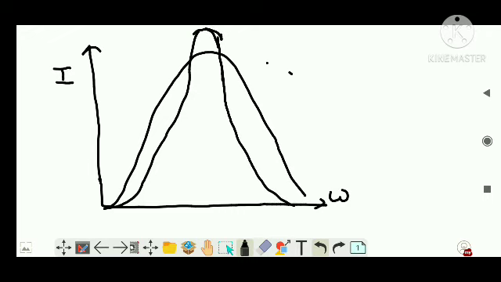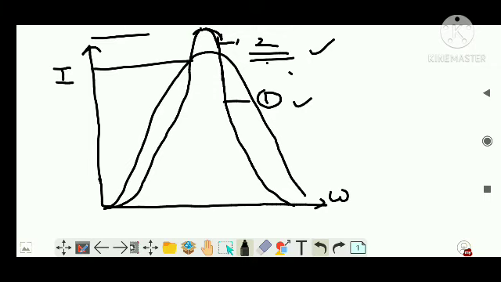So we see that for the second graph, this is second and this is 1, and I told you second is having steeper or sharper peak, so second is better compared to first, right? Why? See, second is having maximum current here, whereas this one is having maximum current here only, right? Maximum current means the power will be maximum, right? So how much high the power is, that much increase in quality, right?